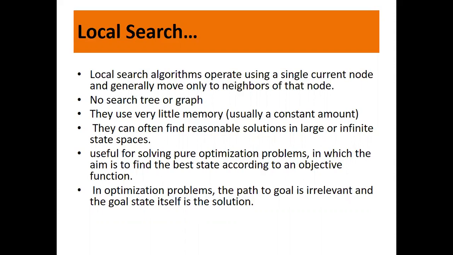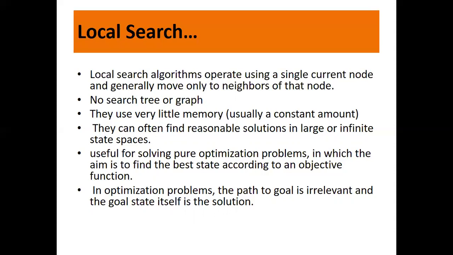They are useful for solving pure optimization problems, in which the aim is to find the best state according to an objective function. Here an objective function is nothing but the heuristics. In optimization problems, the path to the goal is irrelevant and the goal state itself is the solution. So again, I repeat, in the case of the hill climbing algorithm, what is important for us is the goal state, not how you reach the goal state. The path and the intermediate states are not stored at all. Only the goal state is stored and that is the important one.